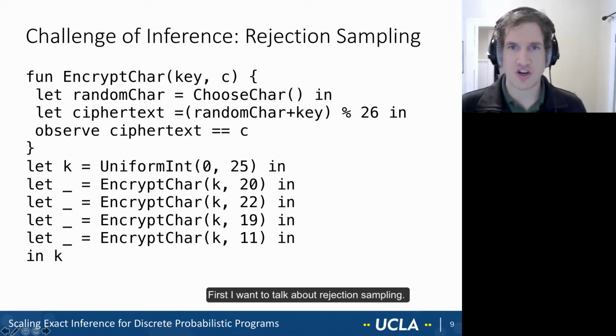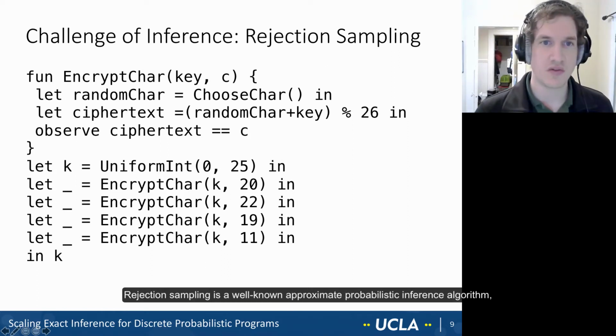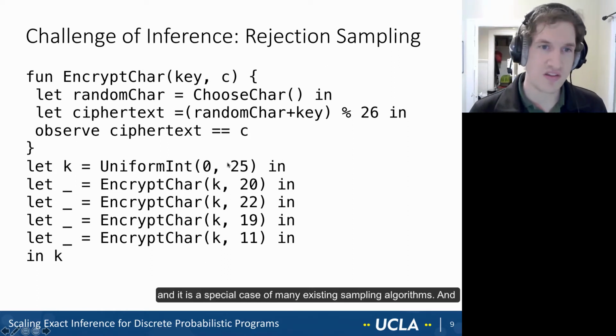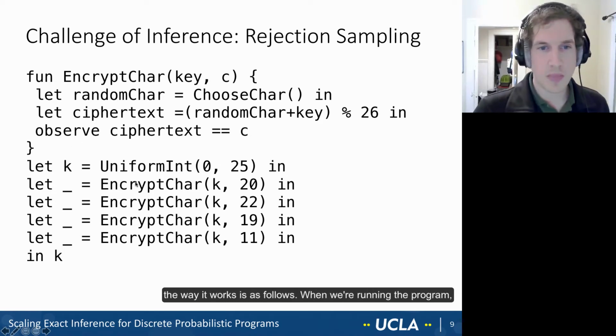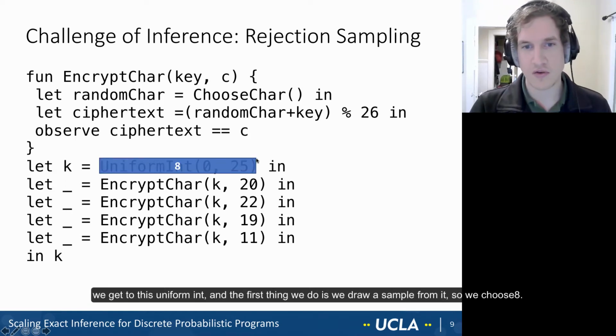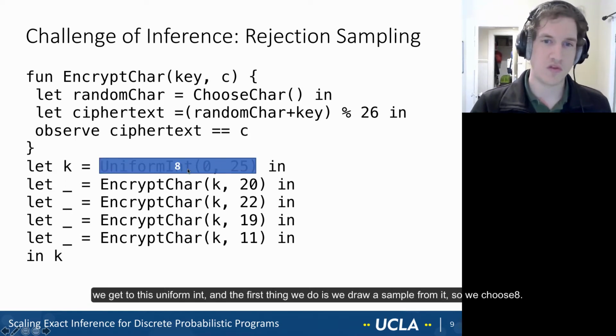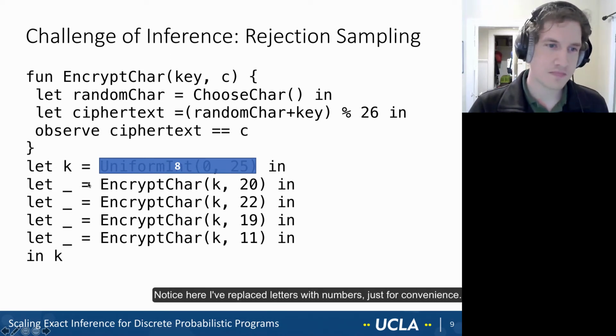First, I want to talk about rejection sampling. Rejection sampling is a well-known approximate probabilistic inference algorithm, and it's a special case of many existing sampling algorithms. The way it works is as follows. When we're running the program, we get to this uniform int, and the first thing we do is draw a sample from it. So we choose 8. Notice here I've replaced letters with numbers just for convenience.